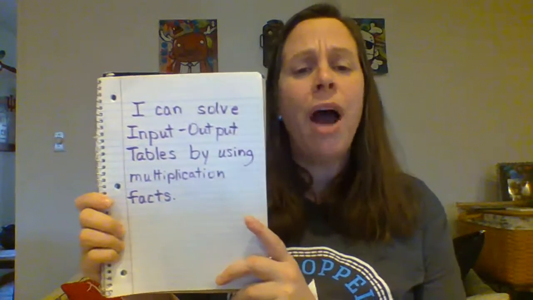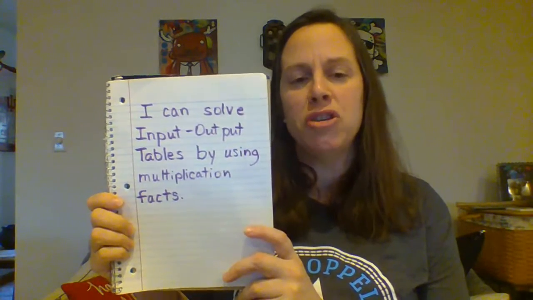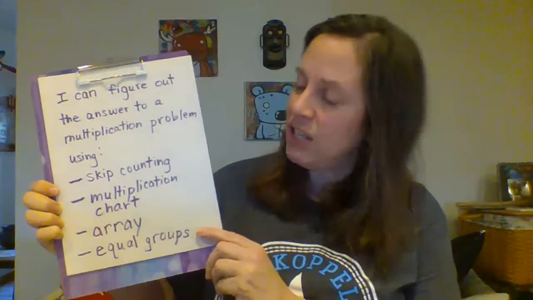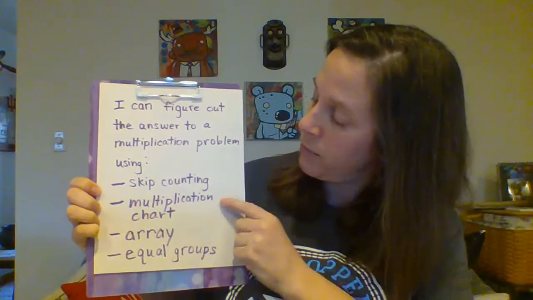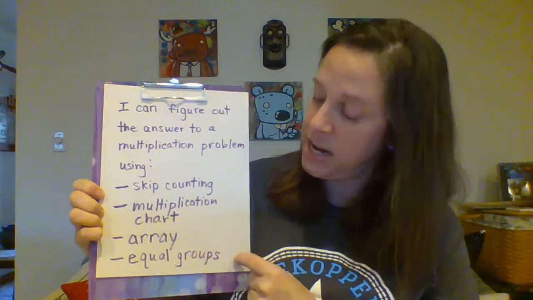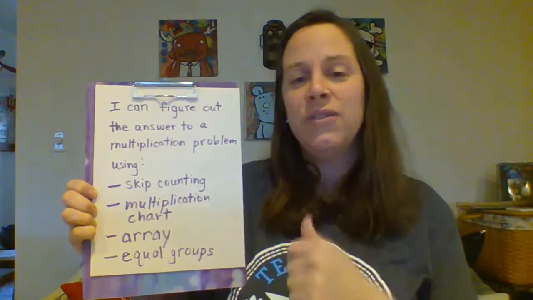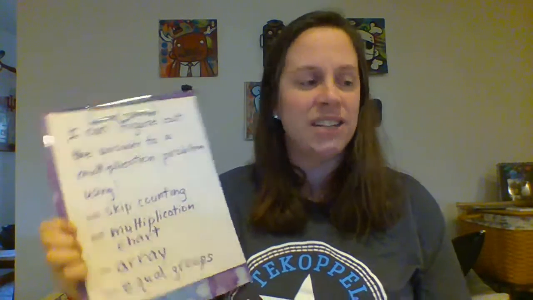Welcome back, my friends. So today we're going to work on one other type of multiplication problem that you can use the strategies that we just talked about in the last video. So our I can for this is I can solve input-output tables by using multiplication facts. Now, you can find the answer to these facts or the product by everything that we talked about in the last video. You can do it by skip counting, multiplication chart, array, or equal groups. Any of those strategies will help you find the answers.